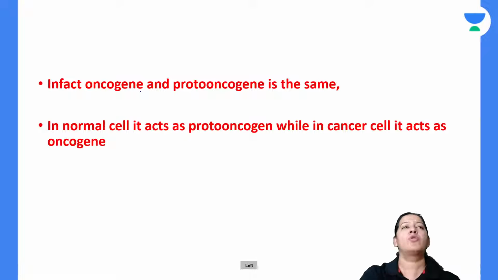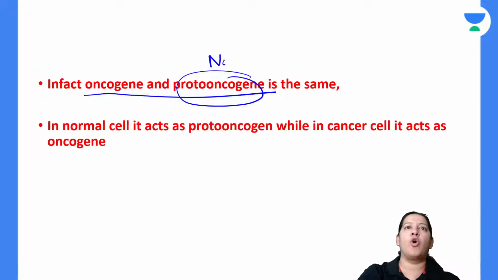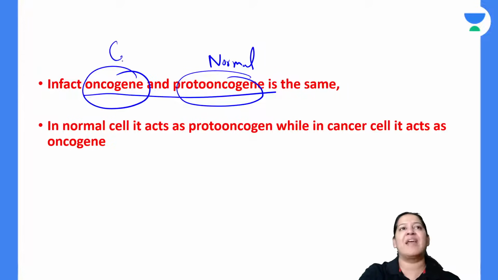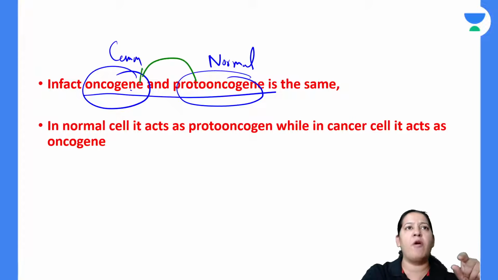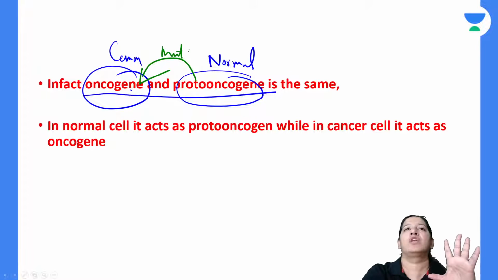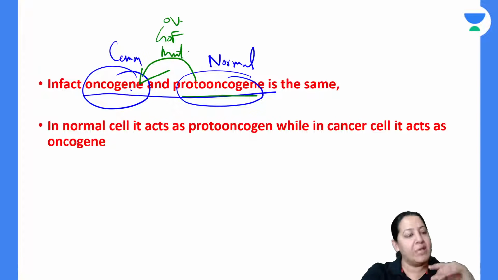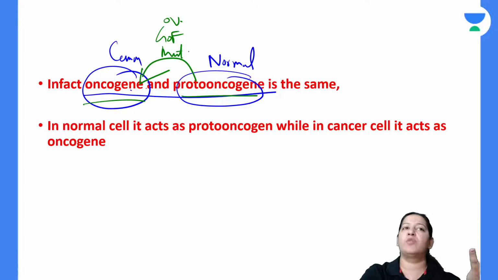Can I say proto-oncogene and oncogene are both the same? Proto-oncogene is present in normal human beings. It is present in you, me, everyone. But oncogene is present in cancer patients. So oncogene is nothing but the overstimulated form of proto-oncogene. It occurs due to the mutation of proto-oncogene. Once the proto-oncogene undergoes a gain of function mutation, it becomes overstimulated, and now it is known as oncogene, and it will lead to cancer. So in a normal cell, it is known as proto-oncogene. In a cancer cell, it is known as oncogene.